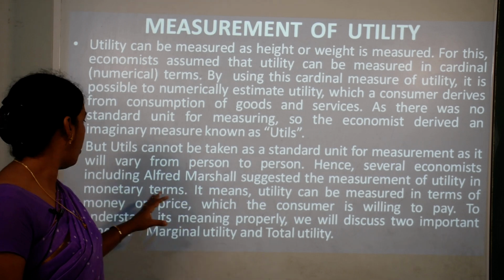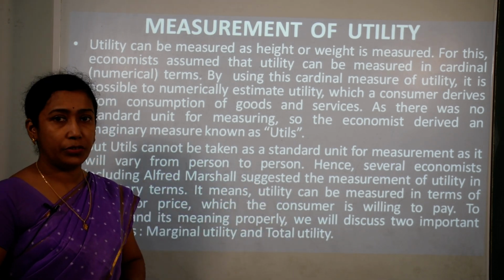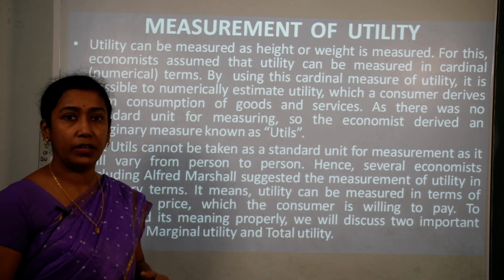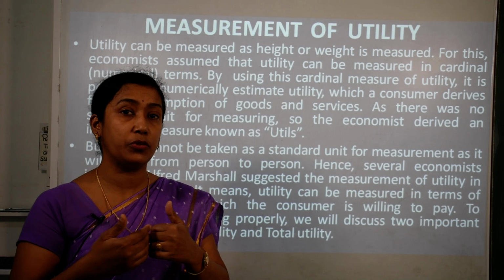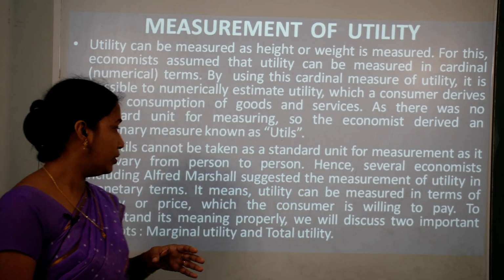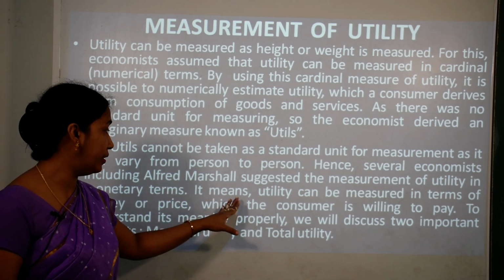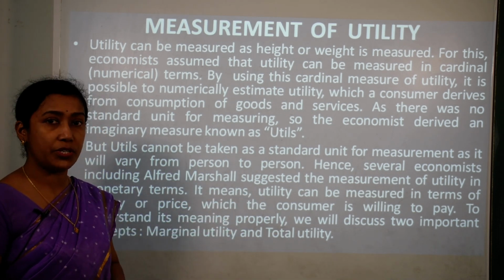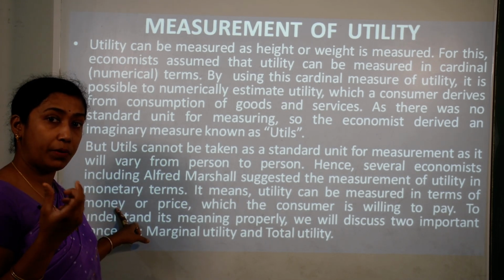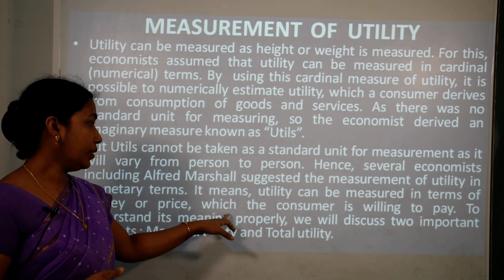Hence, several economists, including Alfred Marshall, suggested the measurement of utility in monetary terms. When we say monetary terms, it means it is related to money, that is the price level of a certain product. So he laid down the theory that we can measure this with the help of monetary terms. It means utility can be measured in terms of money. That means in terms of money or price of the product, we can actually measure the utility which the consumer is willing to pay.